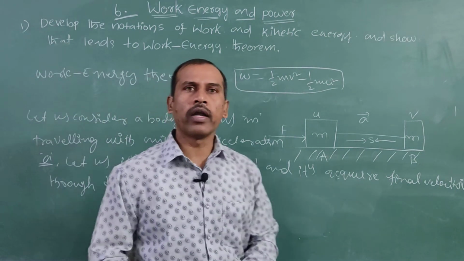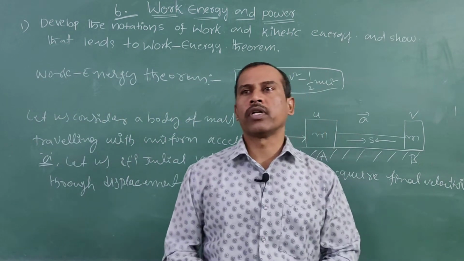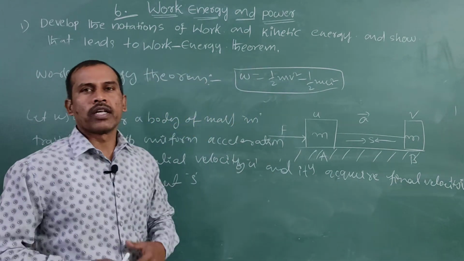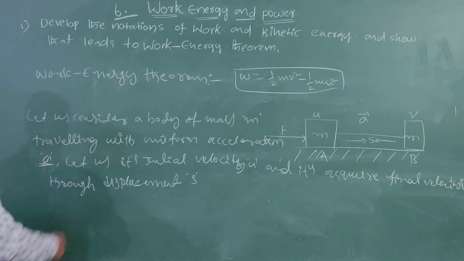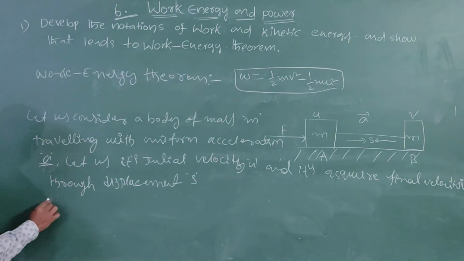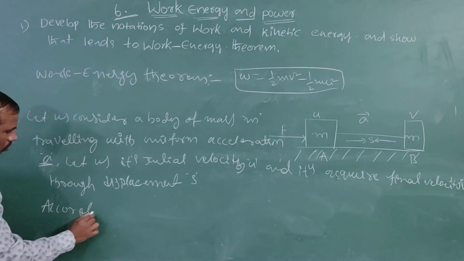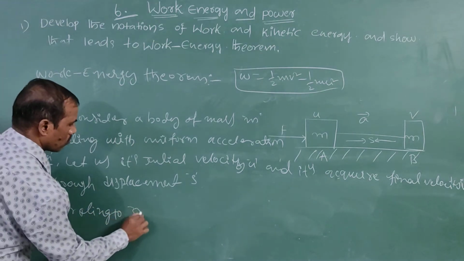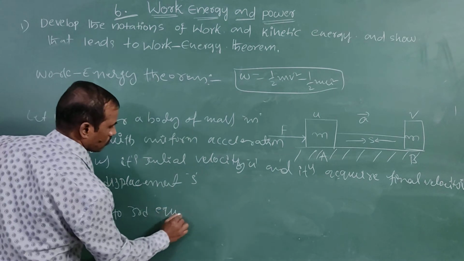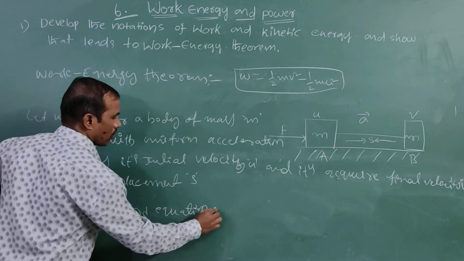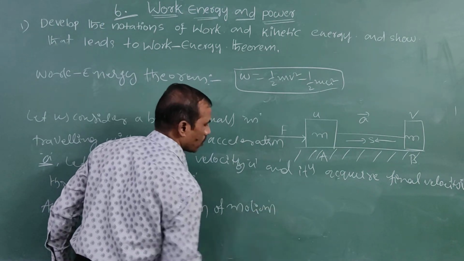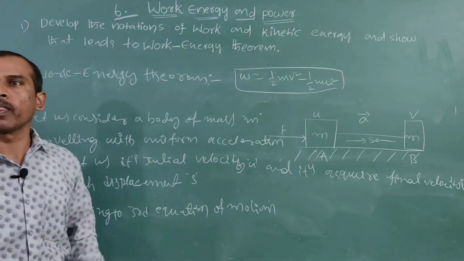Now, according to the third equation of motion, v square minus u square is equal to 2as.